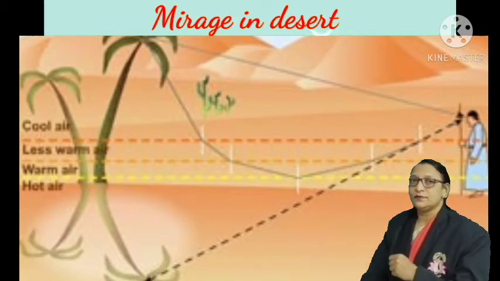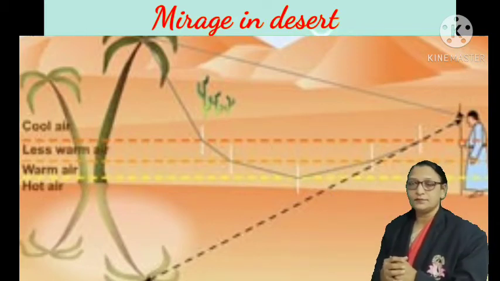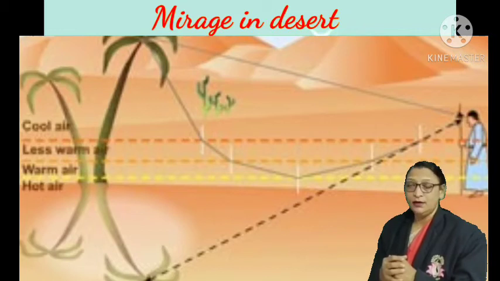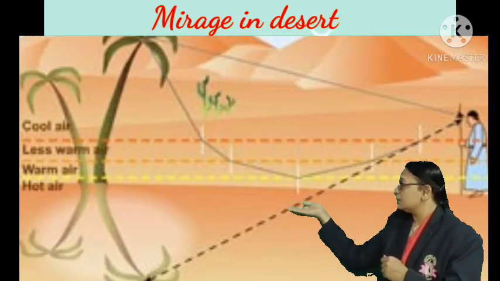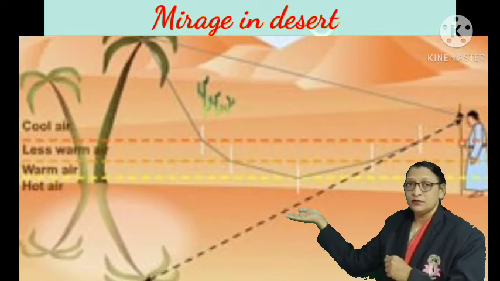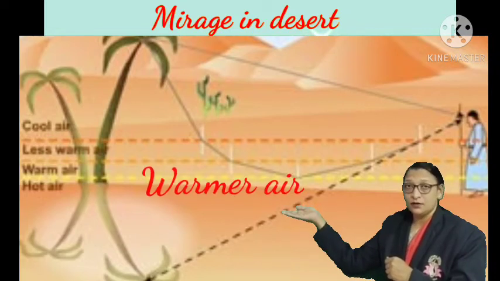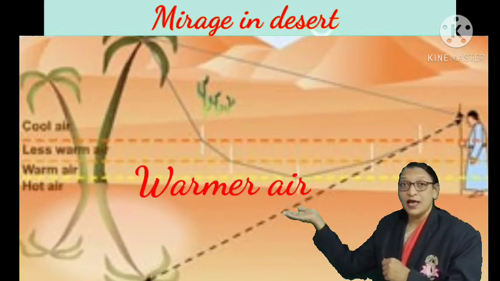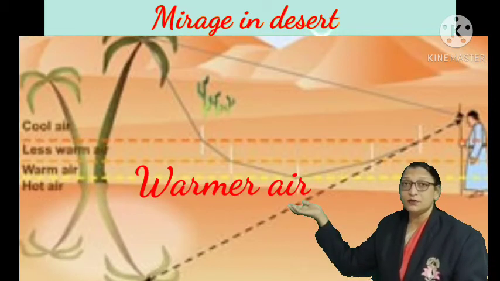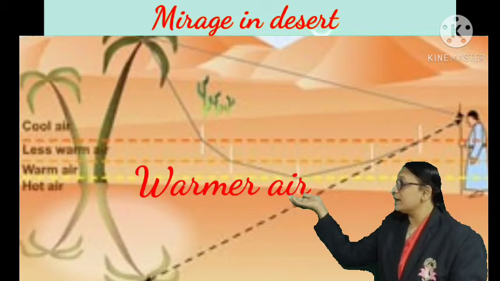In the desert, the air down at the surface of the earth is warmer. Since the sand becomes warm, it also warms the lower layers of air.